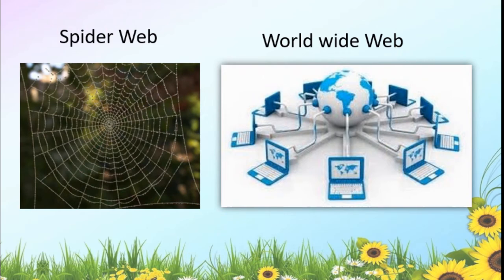Now we will move further. See, this is the picture of spider web and the World Wide Web. Here one line is connected to the different lines. Web means here one part you can say is connected to two or three parts, isn't it? So we call that one as web. Here also in the food we can see the food web. We'll study about that.